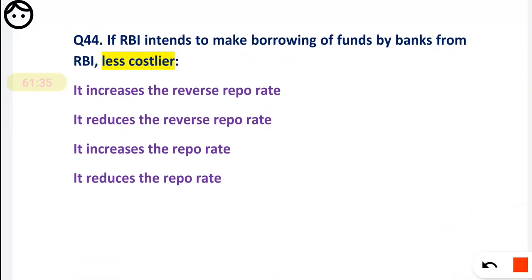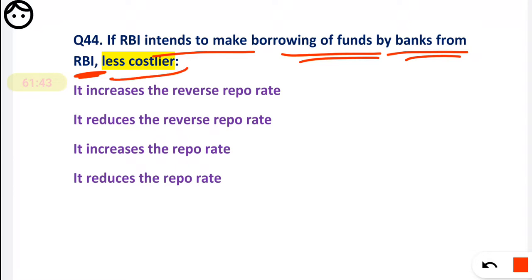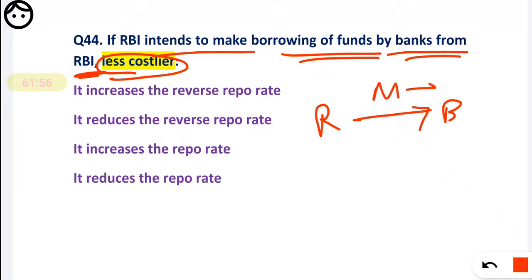Question number 44: if RBI intends to make borrowing of funds by banks from RBI less costly. See what is happening. Here is the RBI, here is the bank. The RBI intends to make borrowing of funds by the bank, that means money is going to the bank, and it should be at less cost, that means a low rate.